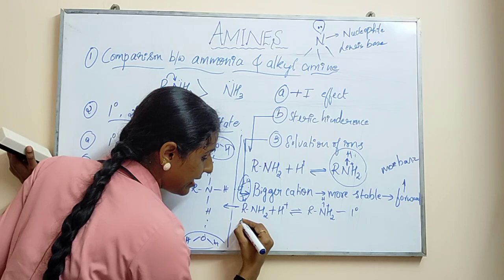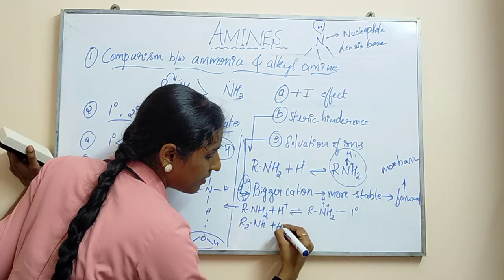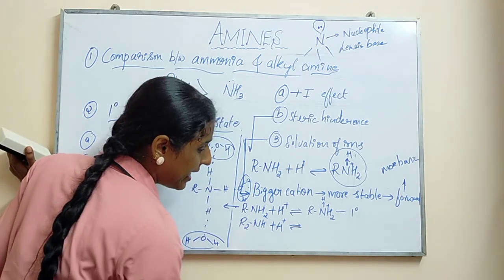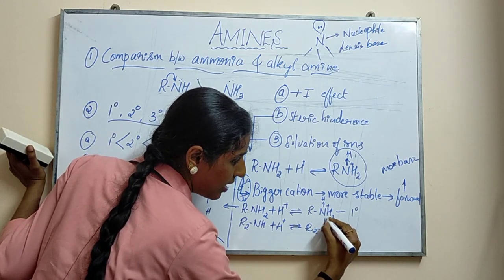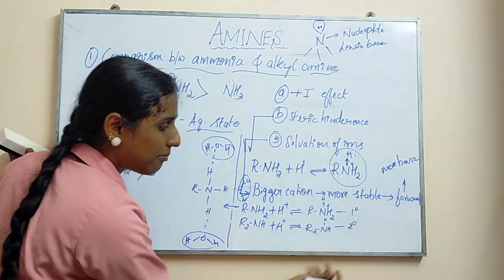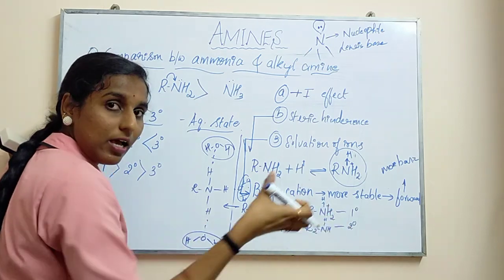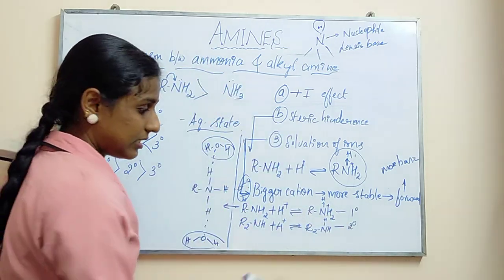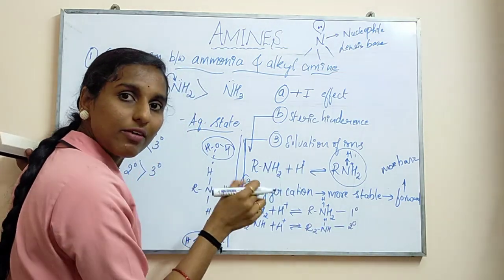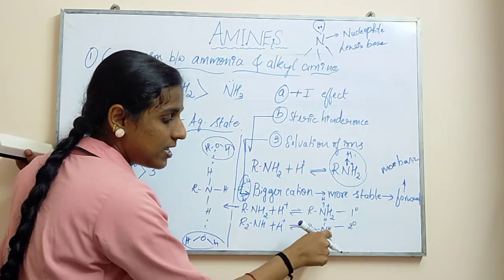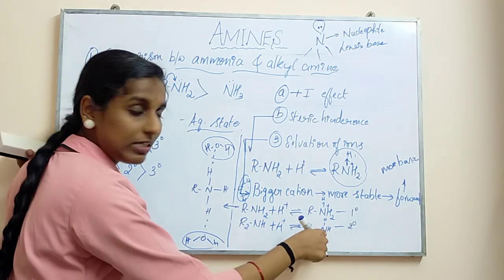If I take a secondary amine, R2NH, right? In this case, when protonation takes place, you will get R2NH plus 1 hydrogen extra. So here the number of hydrogens is less. In the case of primary amine, 3 hydrogens are there, so 3 water molecules will combine with it, and a bigger cation formation will take place. Here, only 2 hydrogens are there, 1 hydrogen less when you compare with this. So only 2 water molecules can combine with this, and hydrogen bond formation takes place.